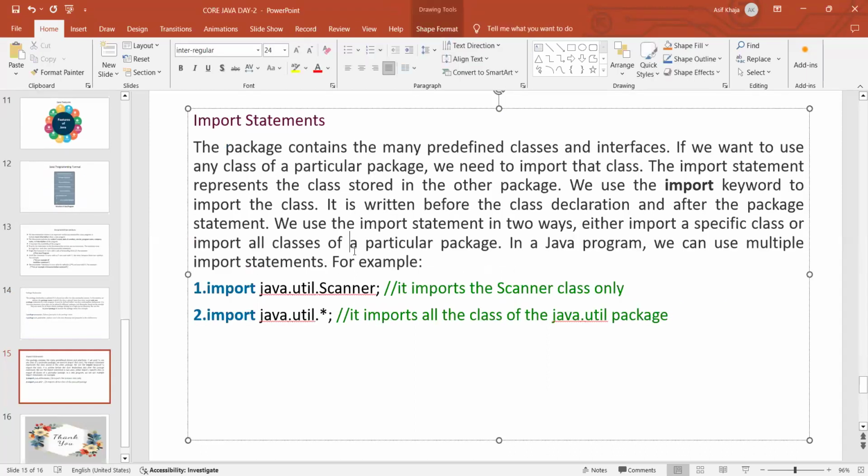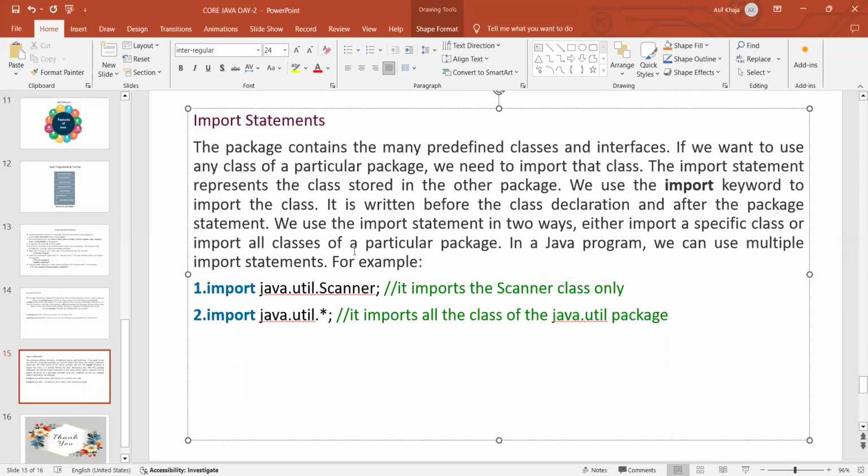Now, the next statement will be the import statement. Import statement means what? Normally we will define the package, right? In packages, we have the classes and interfaces and everything. So, if I want to use the classes of that particular package, we can use them with the help of this import statement.